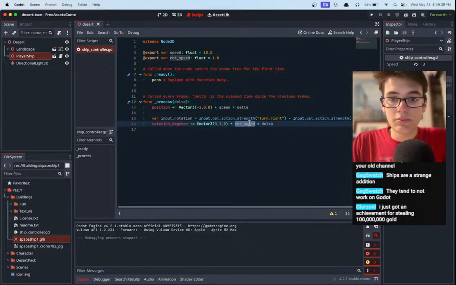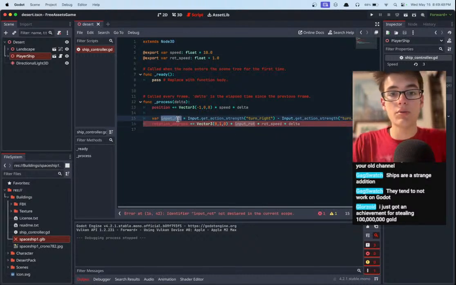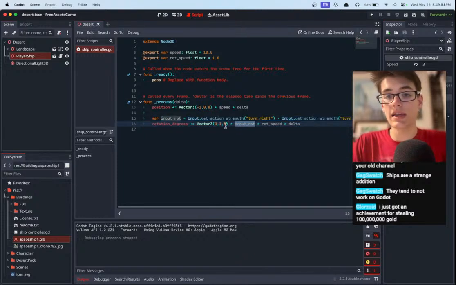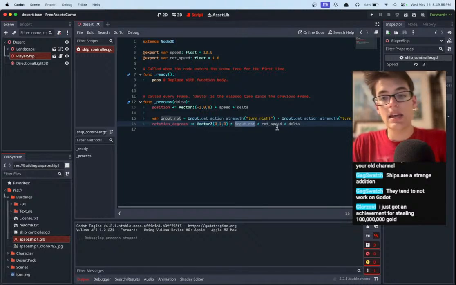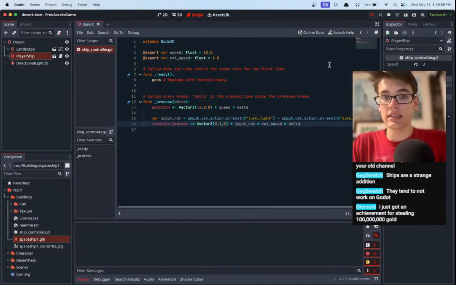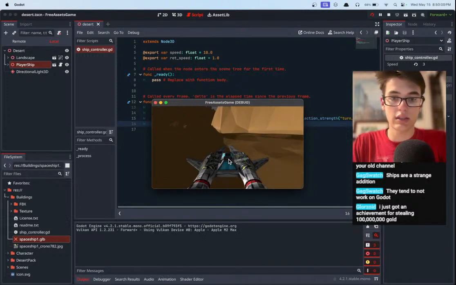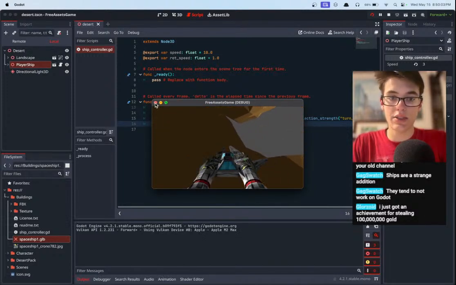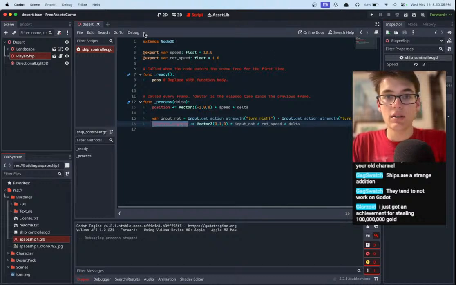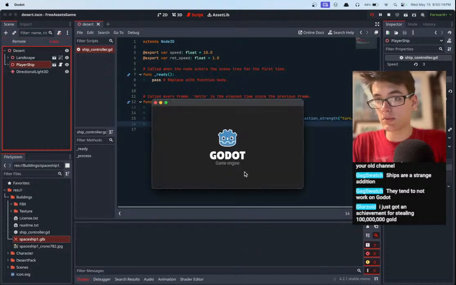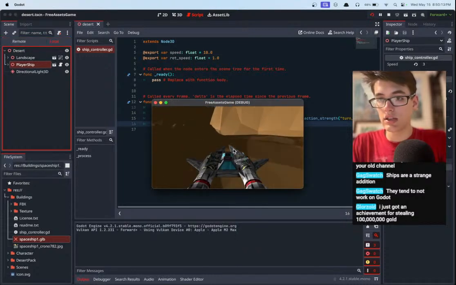And let's multiply this by input rotation. Let's just call it input rot. Rename it right here. Okay, so we get the input rotation from our inputs, and then we multiply that by this vector to say which axis we're rotating on, which is the y-axis, and then we also multiply it by the rotation speed and delta, and let's see if that actually works. And it currently does absolutely nothing. So if we click on our ship, then maybe we can see in the inspector if the transform values are actually changing at all. They are not.